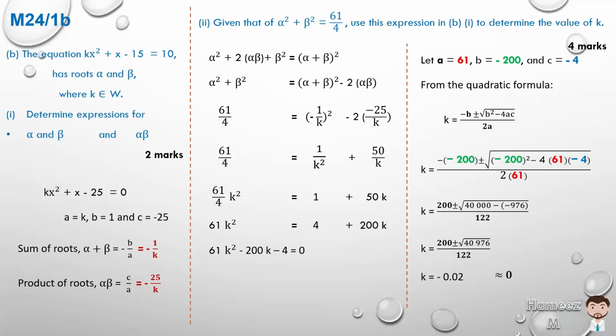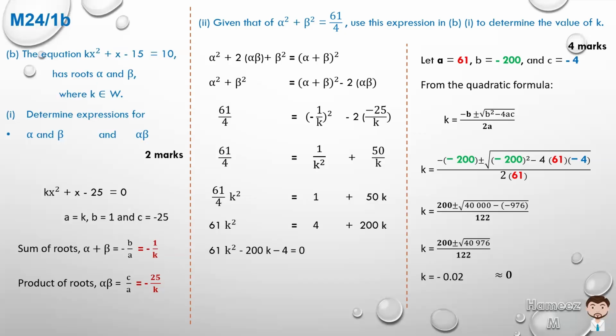And if it's linear, then you will not have more than one root. So it does not work when k is equal to 0. Clearly, it has roots alpha and beta, two distinct roots, so that would not be possible. We'll have to ignore that answer.